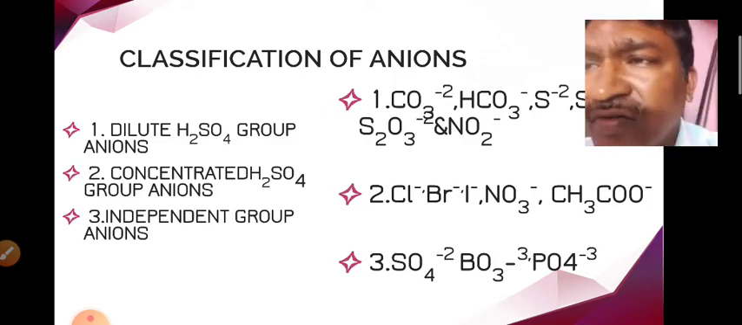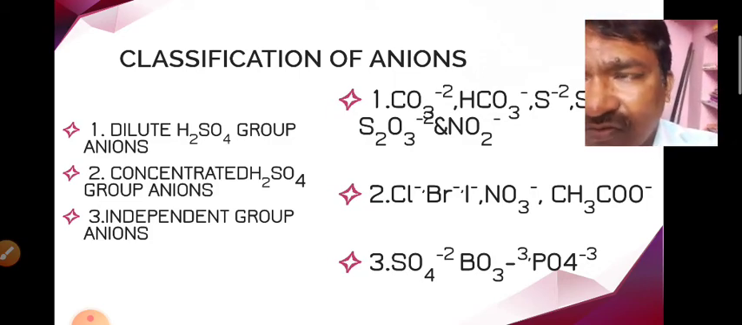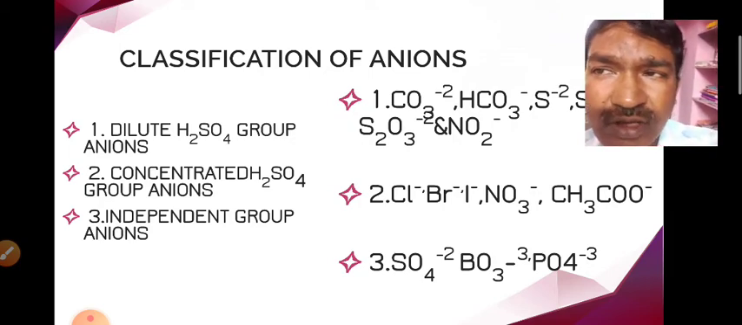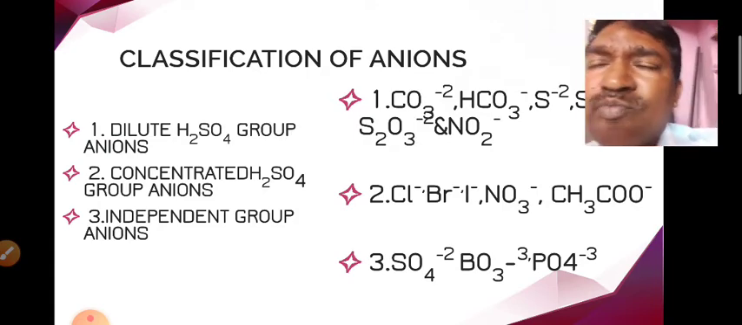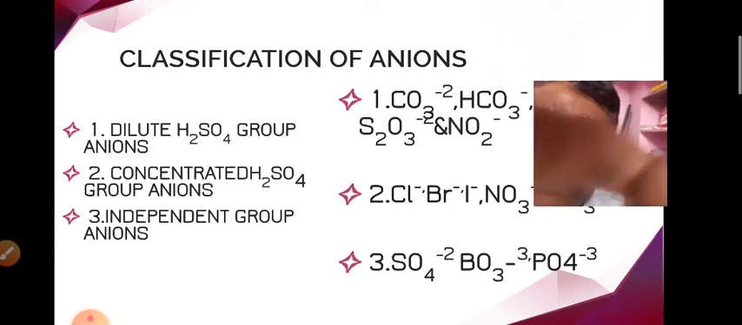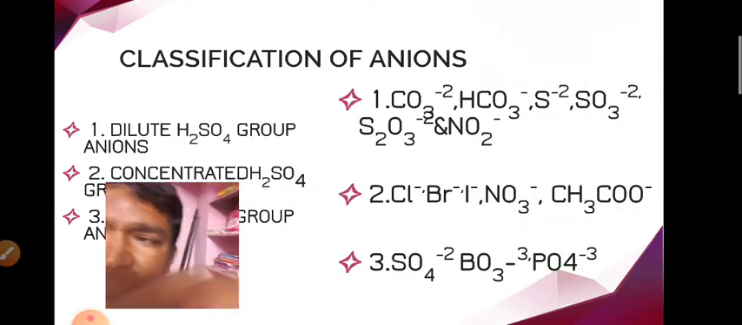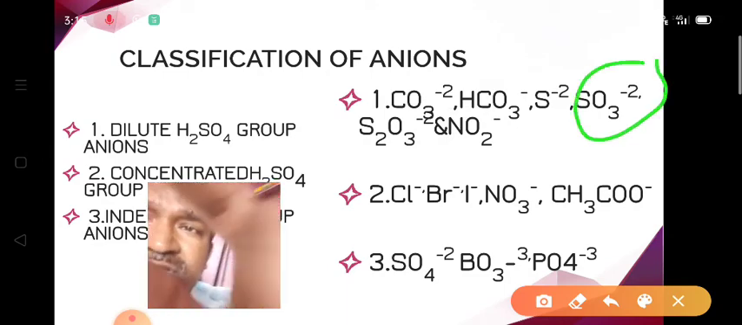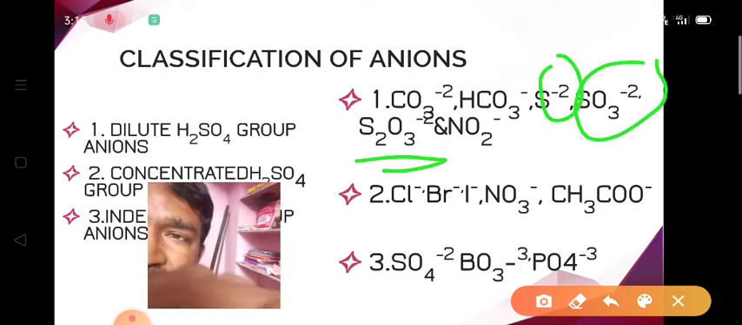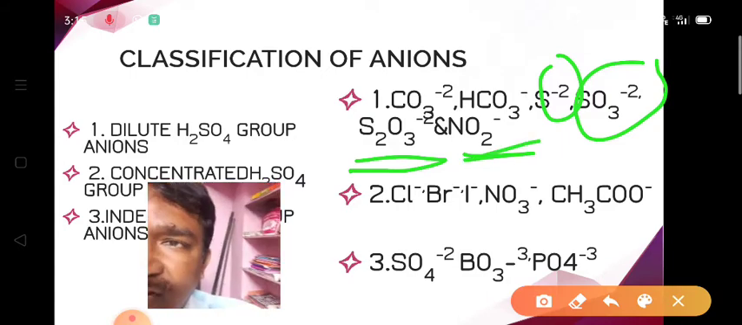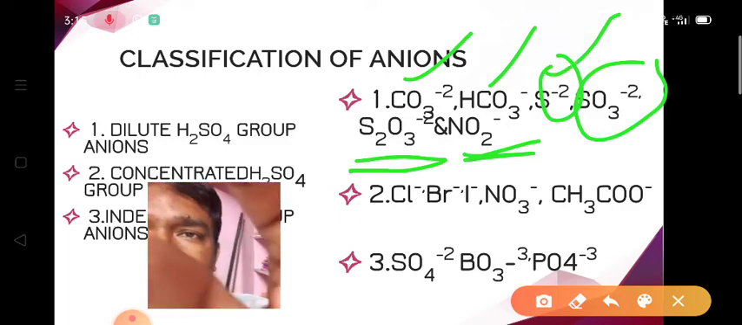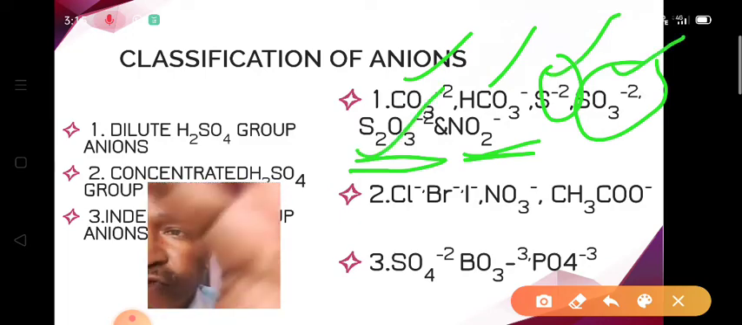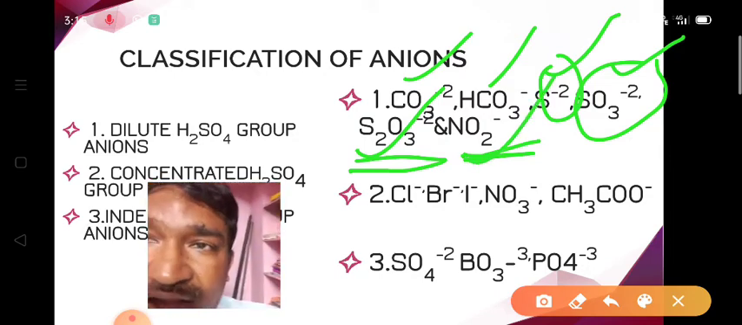First one is the volatile group anions. In the volatile group, we use dilute H2SO4 as the reagent. The volatile group includes carbonate, bicarbonate, sulfide, sulfite (SO3 2-), thiosulfate, and nitrite ions. I read once again: carbonate, bicarbonate, sulfide, sulfite, thiosulfate, and nitrite.